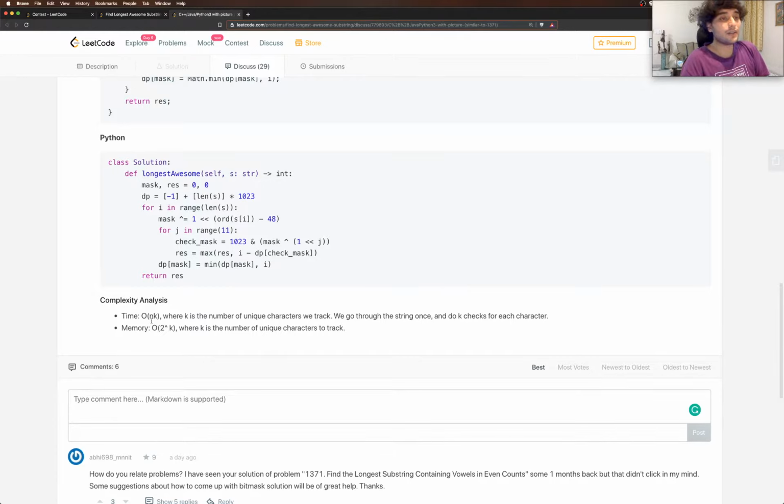The complexity is order of nk. In our case, k is 10, so it's order of n. The reason being we iterate over all the characters, and for each character we iterate over all the possible modifications, which can be equal to the number of bits flipped plus 1, because we also check the same one, but plus 1 doesn't matter in big O complexity. So it's order of n time complexity, and memory is order of 2 to the power k. K is 10, so it's order of 1 complexity essentially, because it's not dependent on n in our particular case.